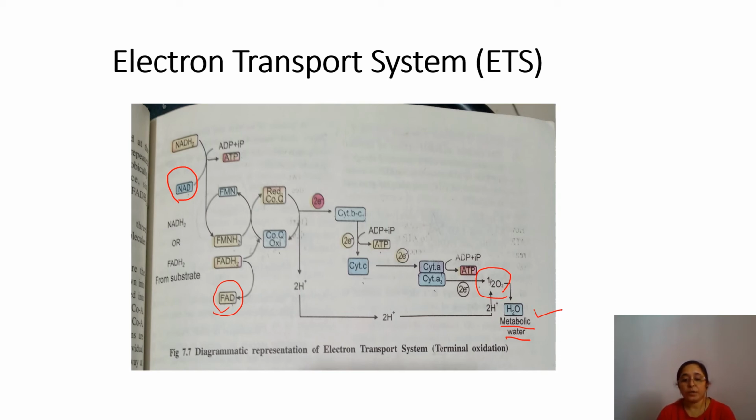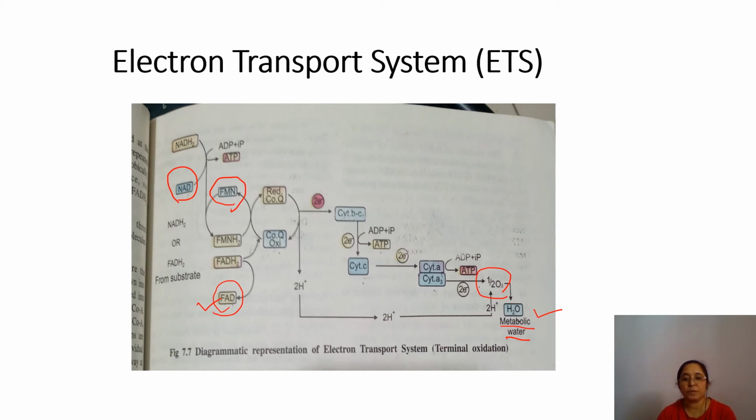Okay. Now here we can start, and this also includes FMN. One more thing is there, this FMN. What is this FMN? FMN is flavin mononucleotide. And what is FAD? You should know the full forms of all these. FAD is flavin adenine dinucleotide. Fine. Now this electron system includes FMN as the coenzyme, coenzyme Q.